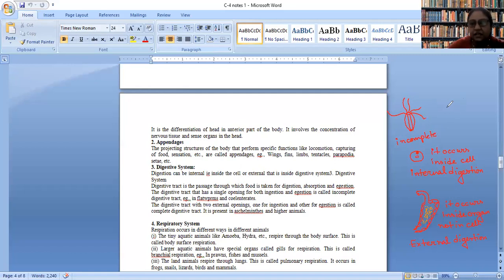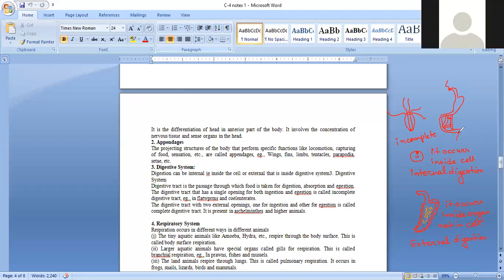Whereas in case of human beings, the digestive system starts from the mouth, which is one opening. Then there is the presence of the stomach. Then there is a highly coiled small intestine, which has coiled structures like this.